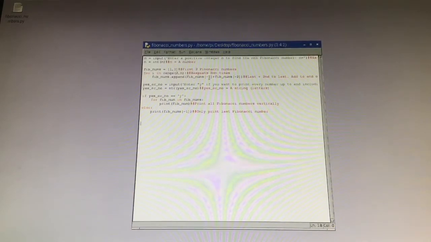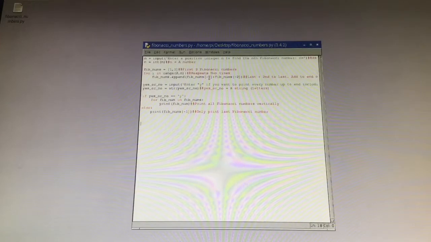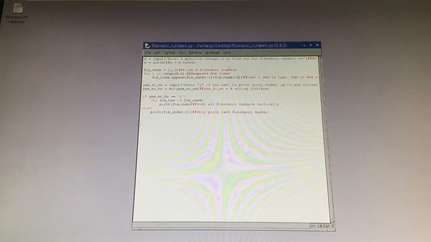The only problem with this is if you type either the first one or the second one, I'll show you towards the end. It is sort of a glitch, but it's fine, because you're probably not going to need 1 or 2. So yeah, here it is, first two Fibonacci numbers. In the beginning, all this knows is 1 and 1.